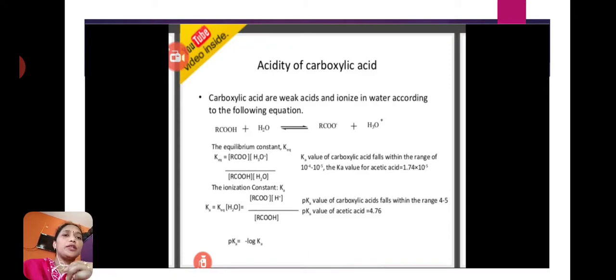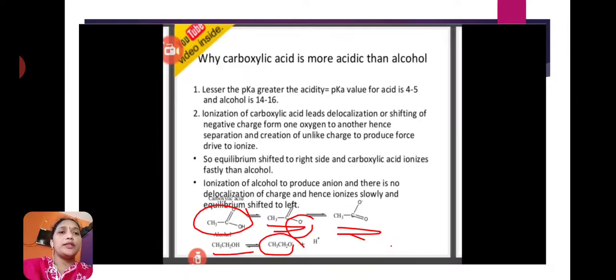Acidity of carboxylic acids. Carboxylic acids have a more acidic nature when they lose H plus ions. Why are carboxylic acids more acidic than alcohols? Carboxylic acids are more acidic compared to alcohols because when a carboxylic acid removes an H plus ion, it forms a carboxylate anion.